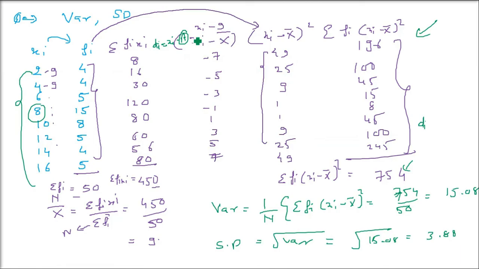So we'll try to take a proper question, so that we understand this. So I'm taking another question. Now we are applying the actual method, and the third example will be on the basis of the division by h. So let me just write an example. We have to find again the variance and standard deviation. Now the data I'm changing. So data is x and frequency.